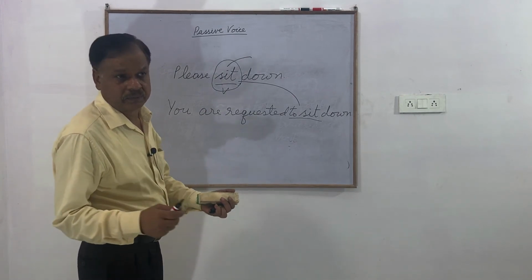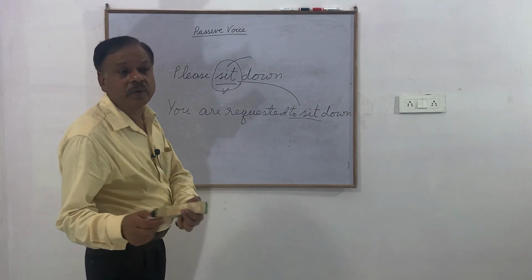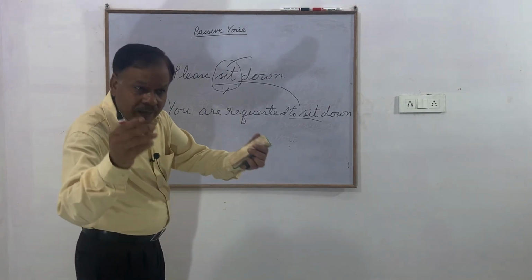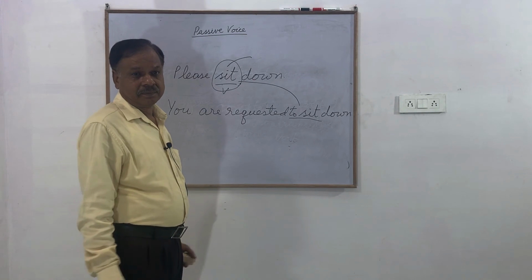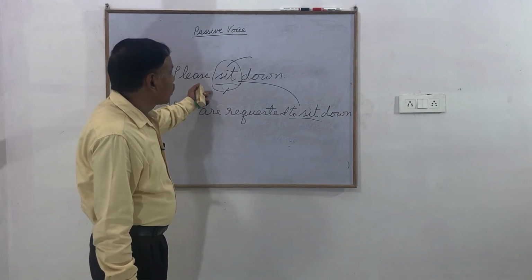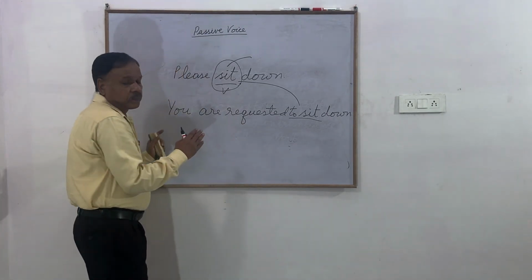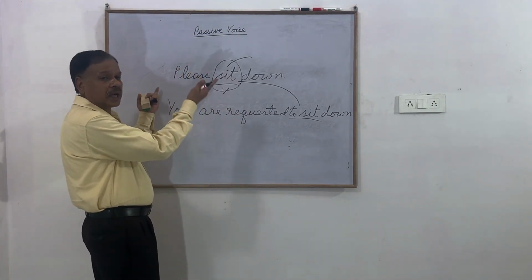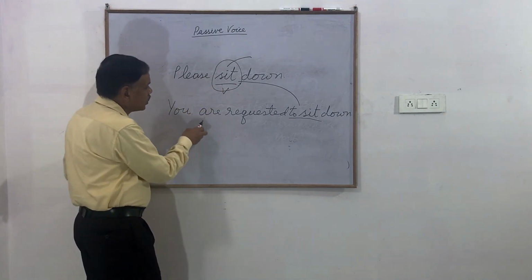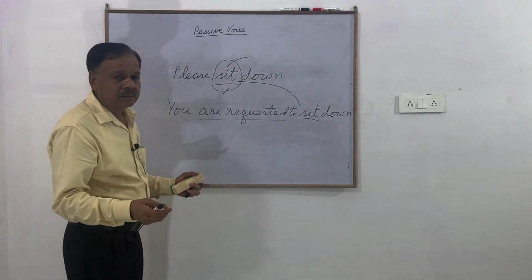To be written. The letter to be written. When we say the letter to be written, it is in the passive. So how come you say now, and what did you do? You brought a verb from outside and you changed it into passive and said that the work is done.